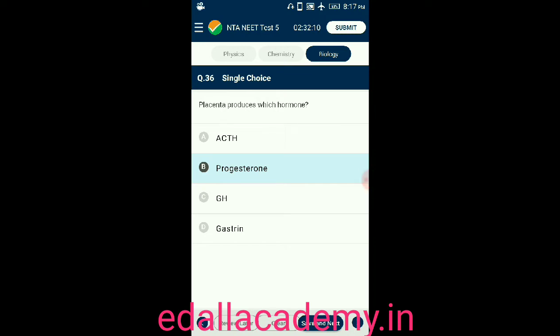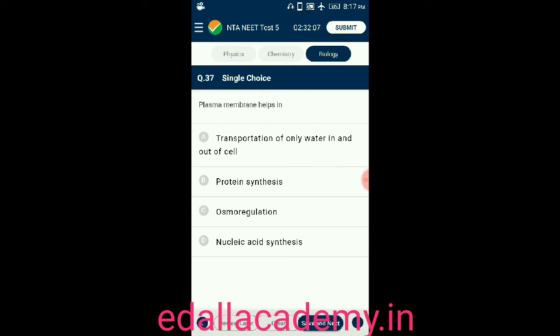So the correct option is B. Question number 37. Plasma membrane helps in. There are four options given. Option A, transportation of only water in and out of cell. Option B, protein synthesis. Option C, osmoregulation. Option D, nucleic acid synthesis. So the correct answer is osmoregulation.